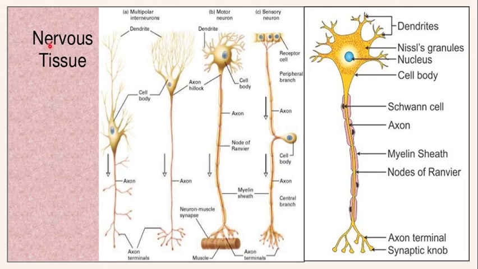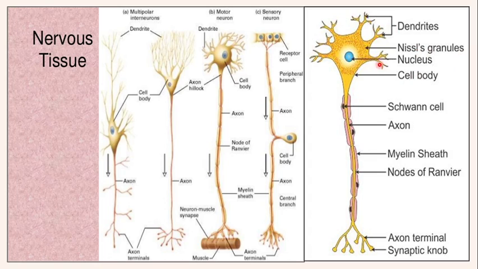So let us see, this is the nervous tissue, and these are different types of nerve cells on the basis of the cyton, its position, and the structure of axons. The bigger region of the nerve cell is called the cyton or actual cell body, in which there is a central big nucleus, and in the cytoplasm Nissl's granules.